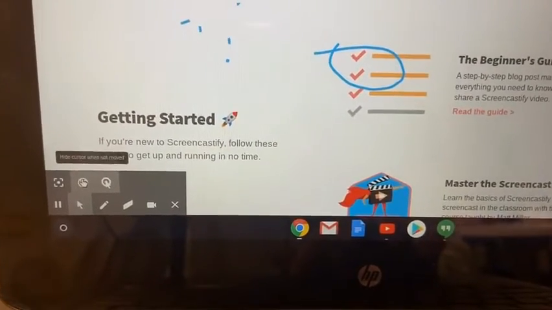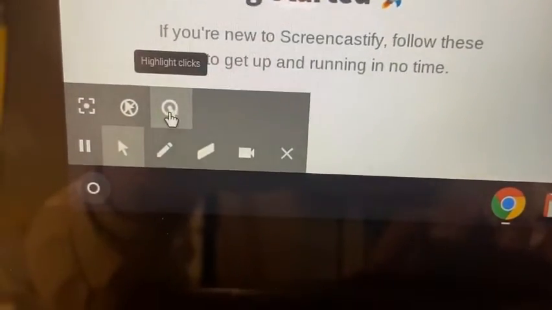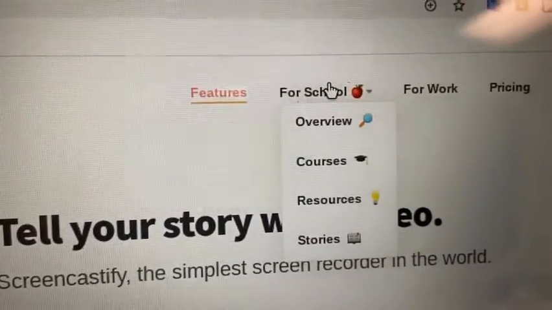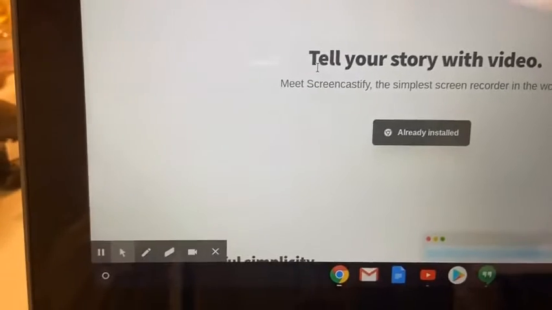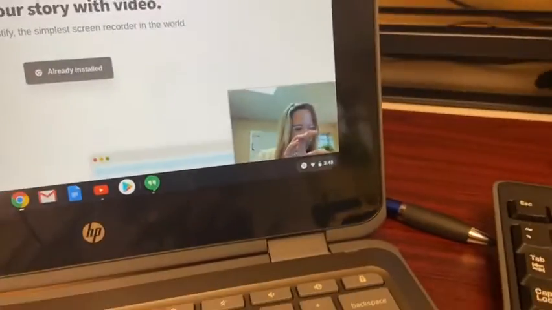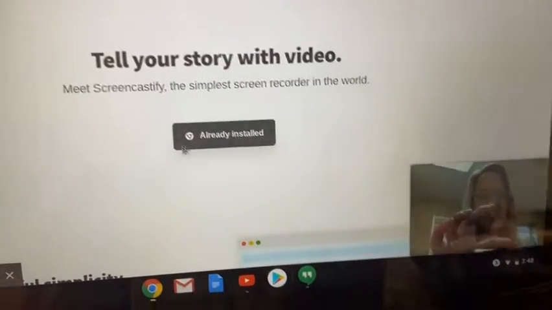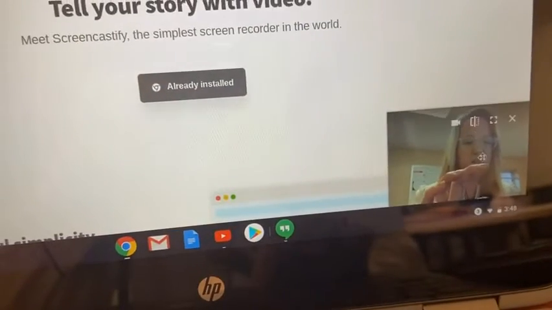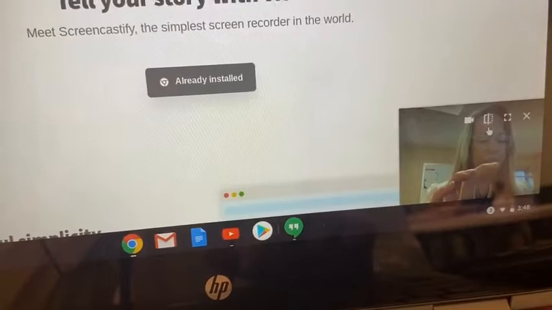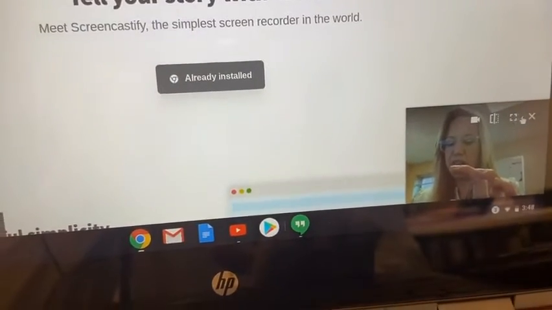And then one final option is to have it highlight anytime you click. And I like this feature. So if I'm clicking someplace and I want someone to click, it'll draw a little circle around where I'm clicking. And then finally, you can embed yourself as a little webcam here. So I would click that, and there I am down there in the corner. Some people like, when they're talking and demonstrating something, to have themselves in the corner. You can flip it like that. You can also go full screen, and then you can quit the webcam as well.